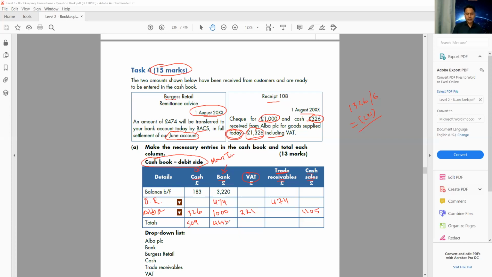So we need this figure. The other figure we need to add is not too relevant to us. So let's remember these two figures, 509 and 4696. Let me write it down here. Cash on the debit side, we have 509, and bank on the debit side, we have 4694.